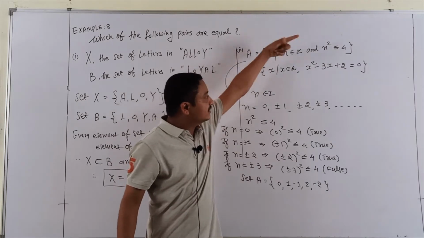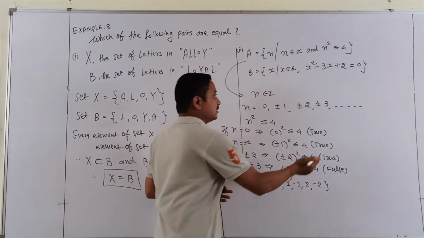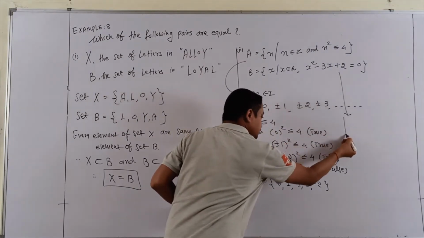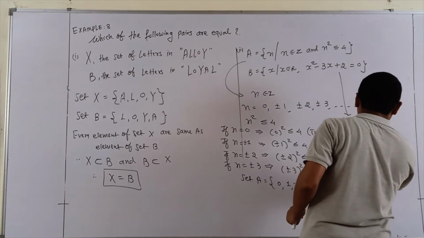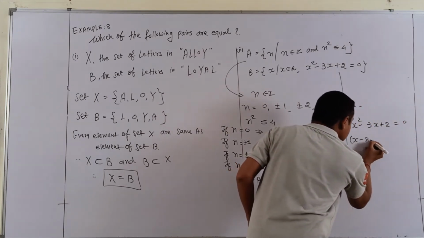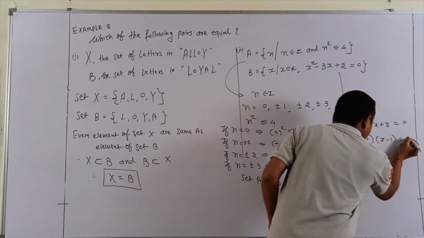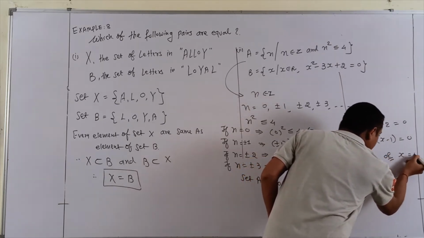Now look at set B: x square minus 3x plus 2 equals 0, x in R. So I go to the elements of B. x square minus 3x plus 2 is equal to 0. Splitting the middle term, we get the two answers 2 or 1.